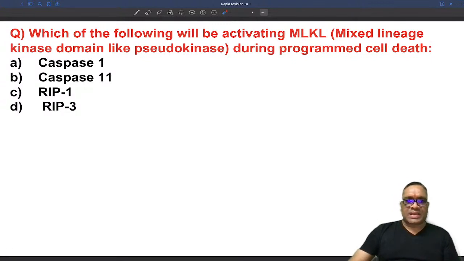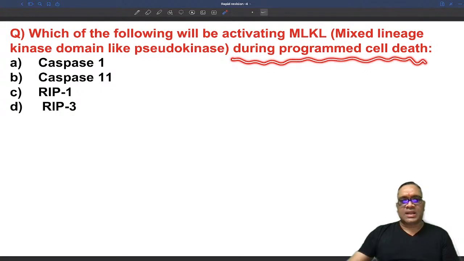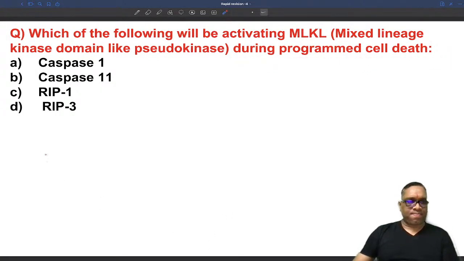Which of the following will be activating MLKL during programmed cell death? What should be the right answer?